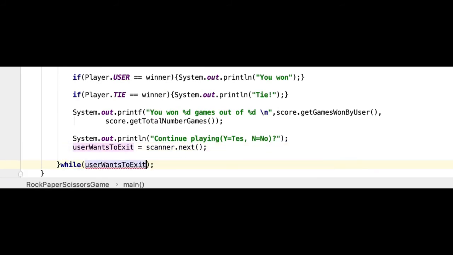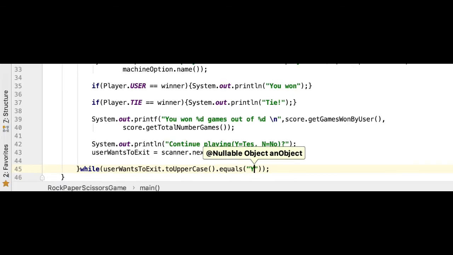And then the loop here will check if the option entered by the user is the Y character. And if so, it will go back to the beginning of the loop and perform all the steps again until the user indicates that he or she wants to stop playing. And that's all for this class.